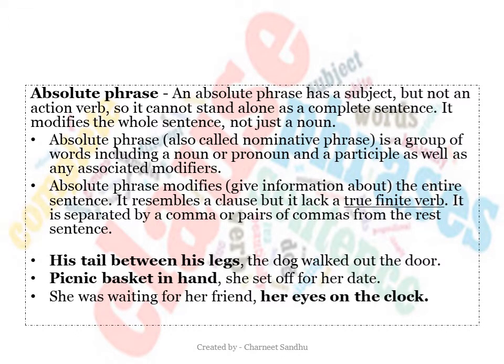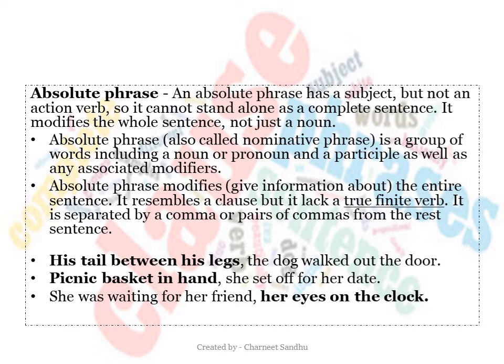Absolute phrase. An absolute phrase has a subject but not an action verb. So, it cannot stand alone as a complete sentence. It modifies the whole sentence, not just a noun. An absolute phrase is also called a nominative phrase, and it is a group of words including a noun or pronoun and a participle as well as any associated modifiers.